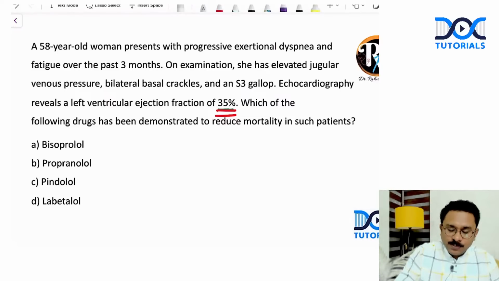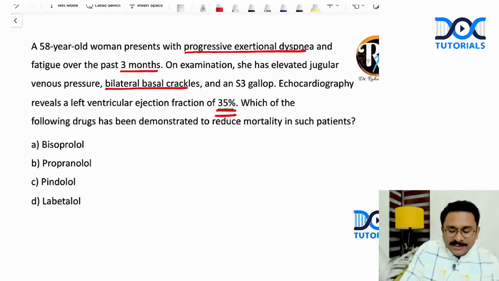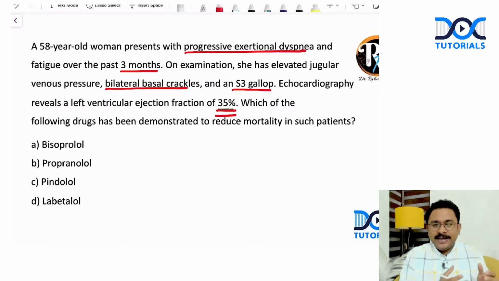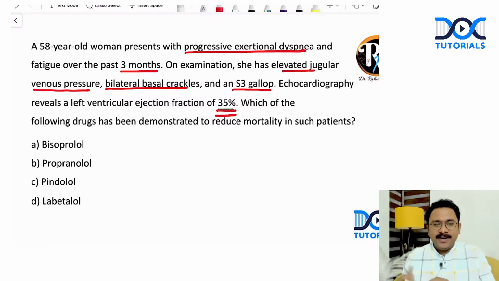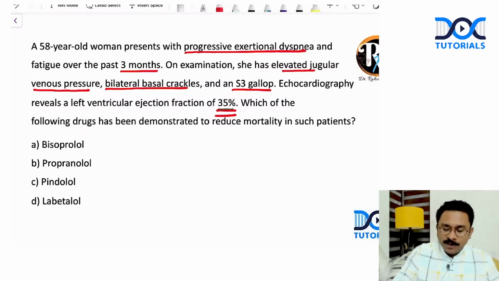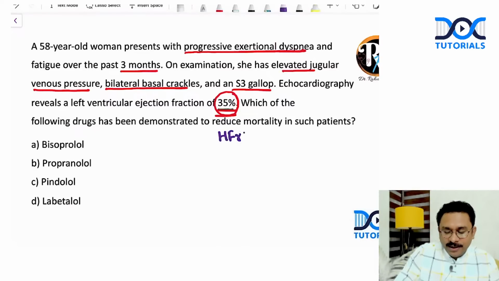So when a patient presents with progressive exertional breathlessness for the past 3 months with bilateral basal crackles and S3 gallop suggestive of a left-sided heart dysfunction and an elevated JVP suggestive of a right-sided heart dysfunction, we are thinking about a biventricular dysfunction, which is also known as a congestive heart failure, right? So in this particular patient, you can see the ejection fraction is significantly decreased. It is 35%. So basically, we are dealing with a scenario of a patient having a heart failure with reduced ejection fraction.